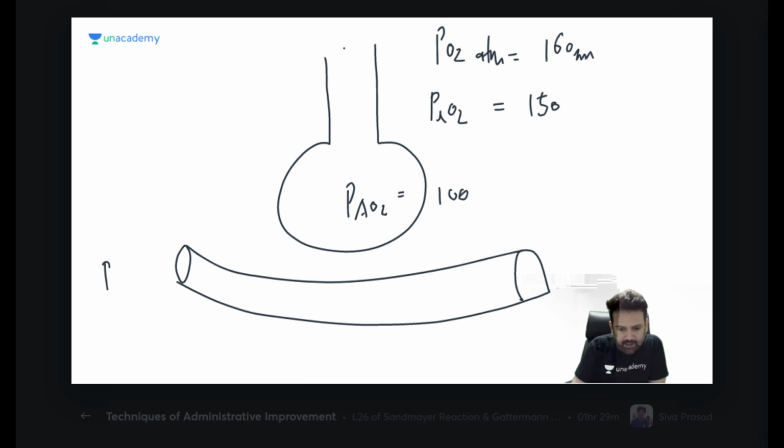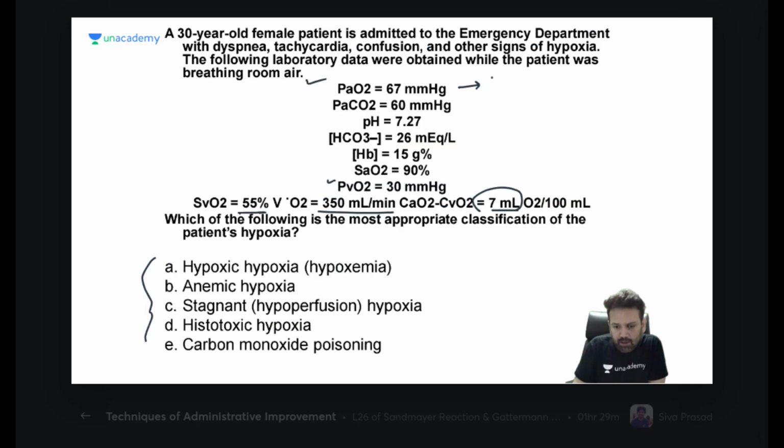And in the venous side, oxygen pressure is how much? 40 mmHg. And in the arterial side, when we say small a, it is artery. When we say big A, it is alveolar. It is again 100. So this is a normal finding. And in that condition, you can see that patient in the emergency department with the dyspnea, tachycardia, confusion, other signs of hypoxia.